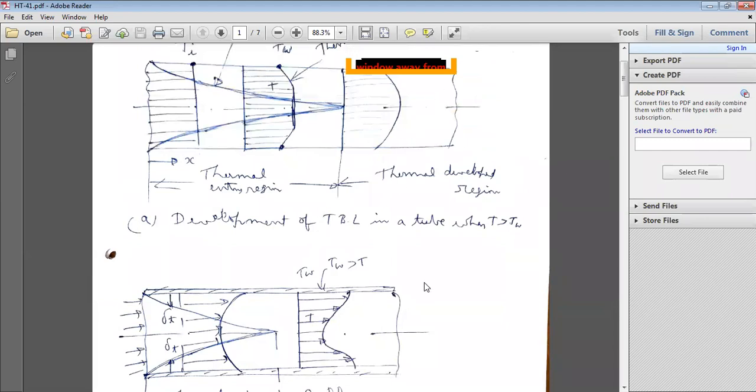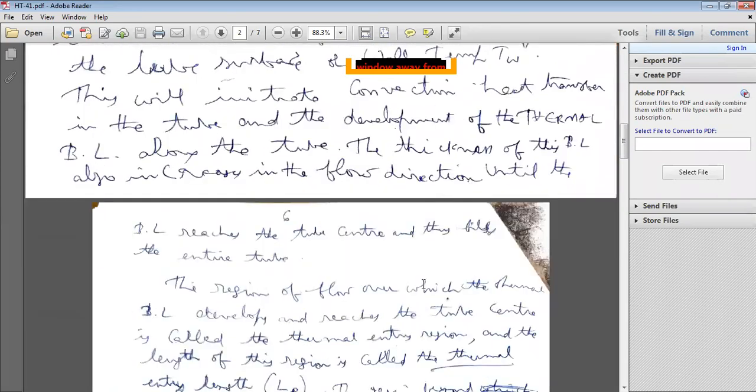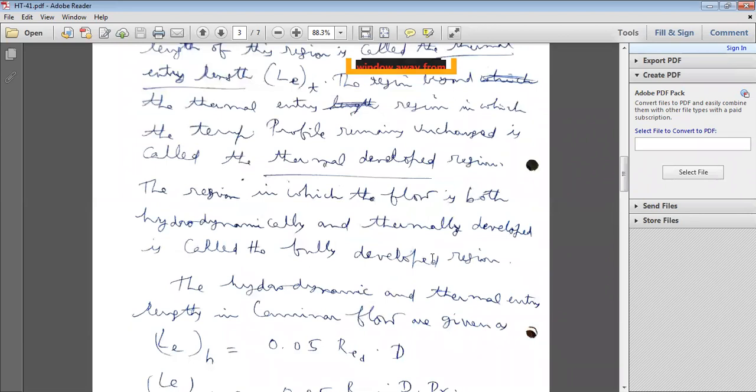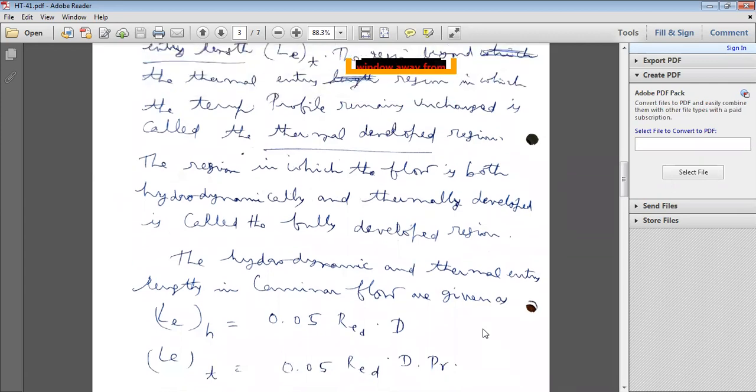If a region is developed with respect to both hydrodynamics and thermal behavior, that region is called the fully developed region. In the fully developed region, you can calculate the required parameters in an easy way. Otherwise, in an unestablished flow, getting a mathematical expression is to some extent difficult.